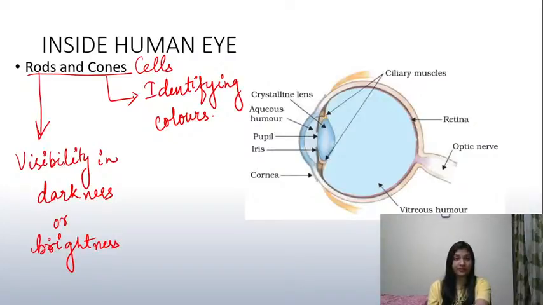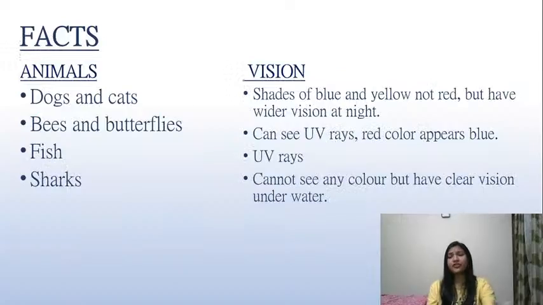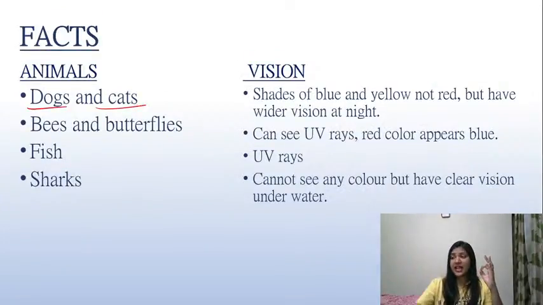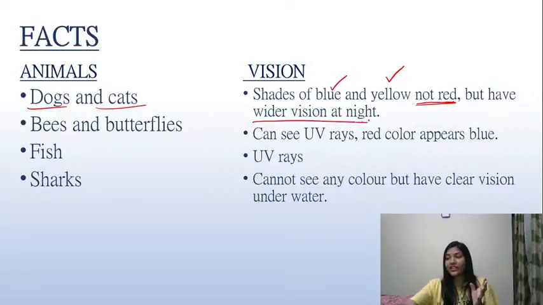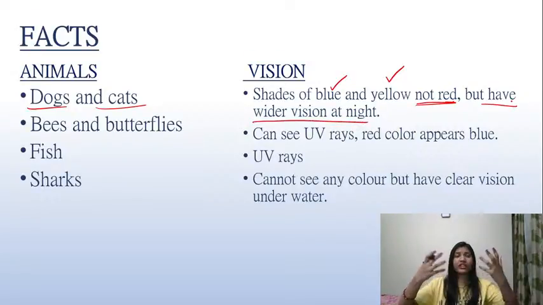Well, these rod cells and cone cells do play a good role in visibility of other human beings, other living beings. For example, if I talk about dogs and cats, these beings cannot see red color, but they are very good at blue and yellow. We can conclude that they do have less number of cone cells. But dogs and cats have a wider vision at night. They do have a very good vision at night. That means they have good number of rod cells in them.